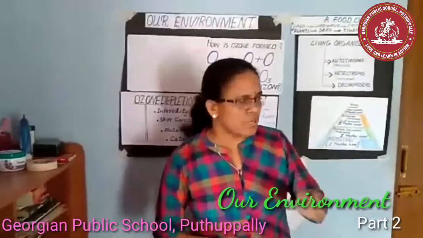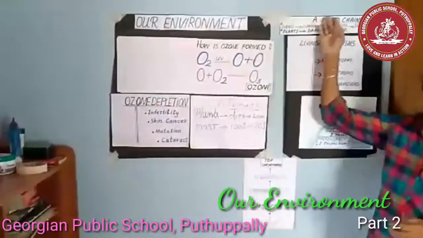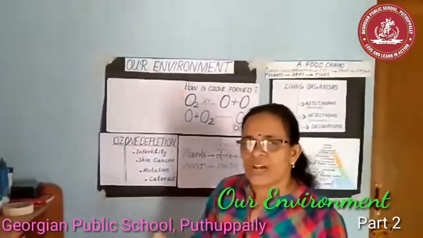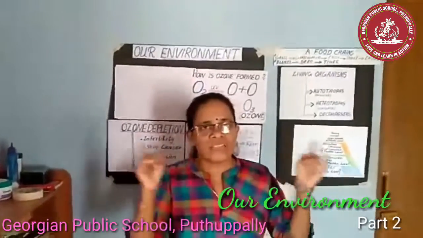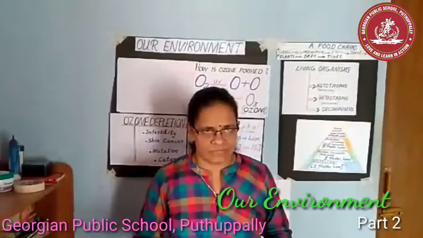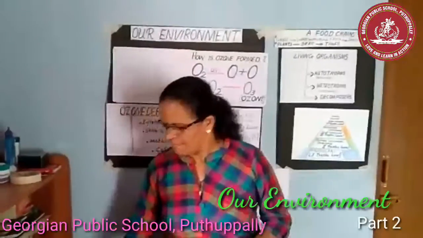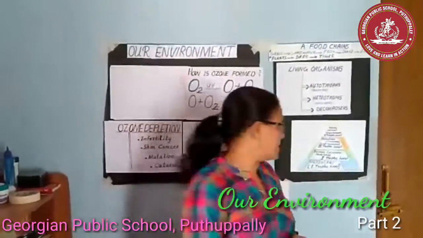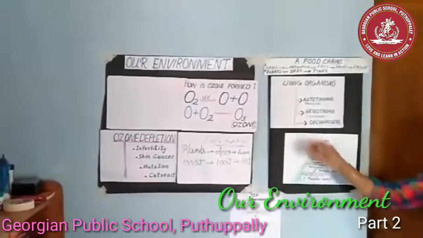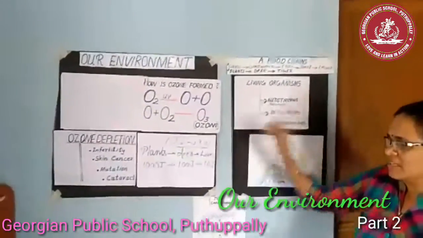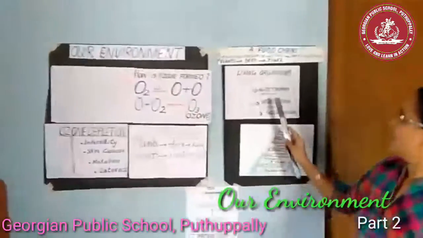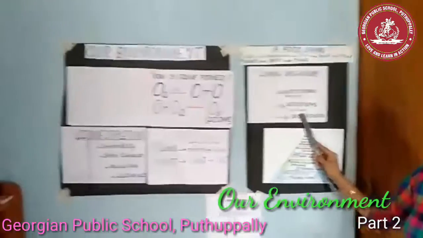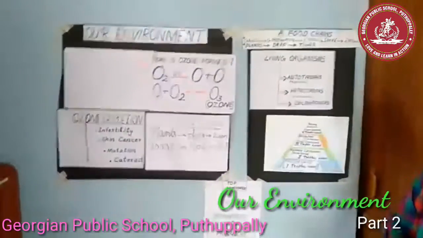Okay. Now today we are discussing the food chain. Let's think, what are the different living organisms present in the universe? They are producers, consumers, and decomposers. We can categorize the living organisms in our environment into autotrophs or producers, heterotrophs or consumers, and decomposers.